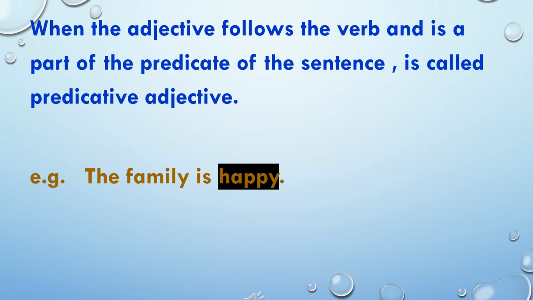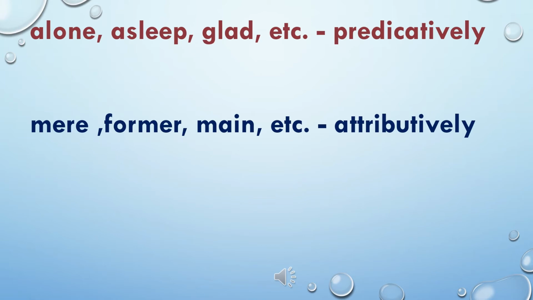Most adjectives can be used both attributively and predicatively, but certain adjectives, however, can be used only predicatively. There are also a number of adjectives which are always attributive. For example, alone, asleep, glad, etc. are the adjectives which are always used predicatively. Mere, former, main, etc. are the adjectives which are always used attributively.